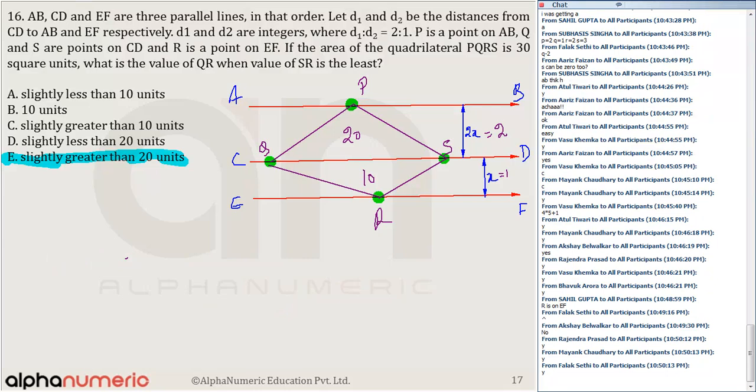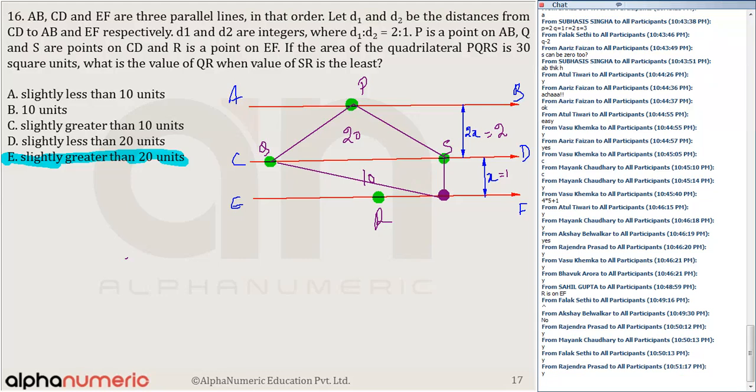So अब अगर SR least है, when SR is least, that is only possible if I take point R, instead of here, I mark point R as here. अगर ये perpendicular distance हो, तभी तो SR least होगा ना, like this one. Yes or no? You all agree with me? Then only the SR will be least. Okay. So the minimum possible value of SR is nothing but 1.